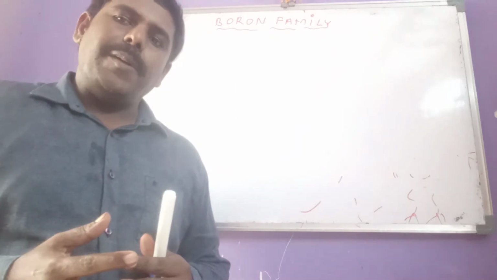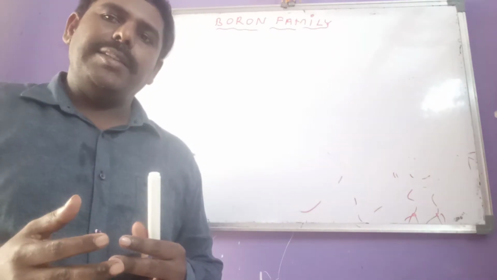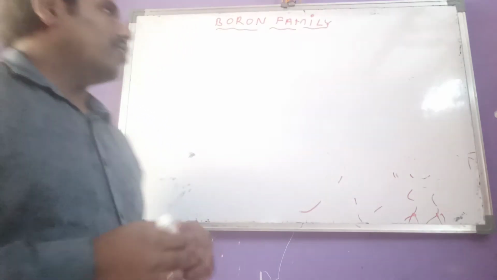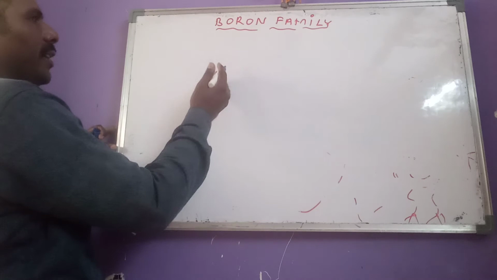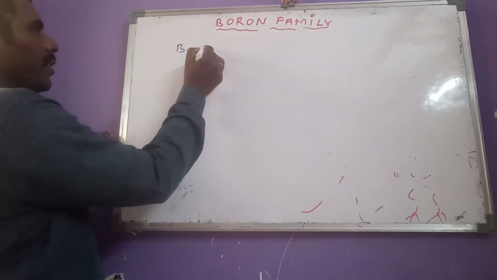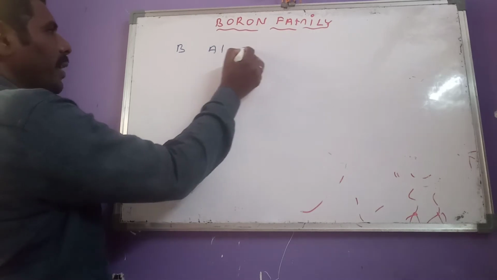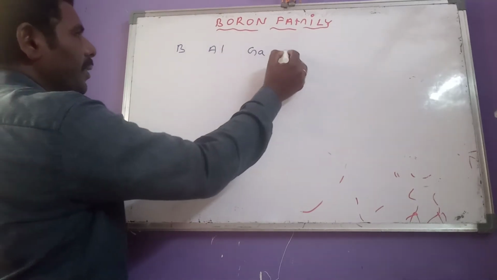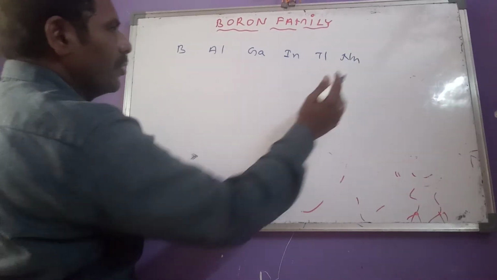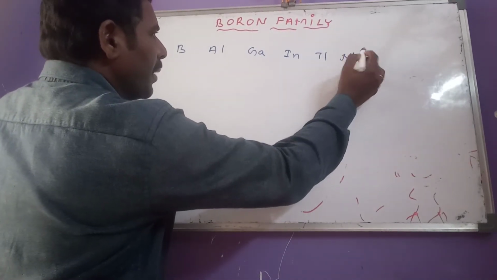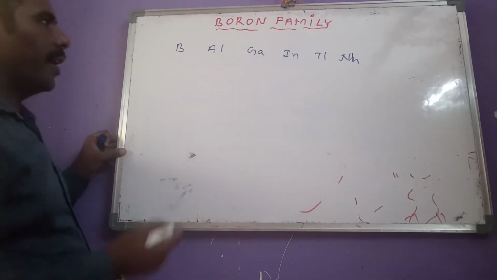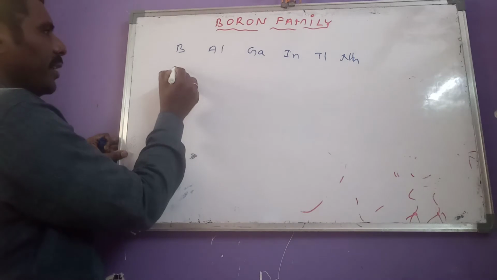So, general properties and anomalous properties of boron we will also discuss here. Now first, what are the elements present in the boron family? See here, the elements are boron, aluminum, gallium, indium, thallium, nihonium. So these are the elements present in the third A group, that means the boron family.